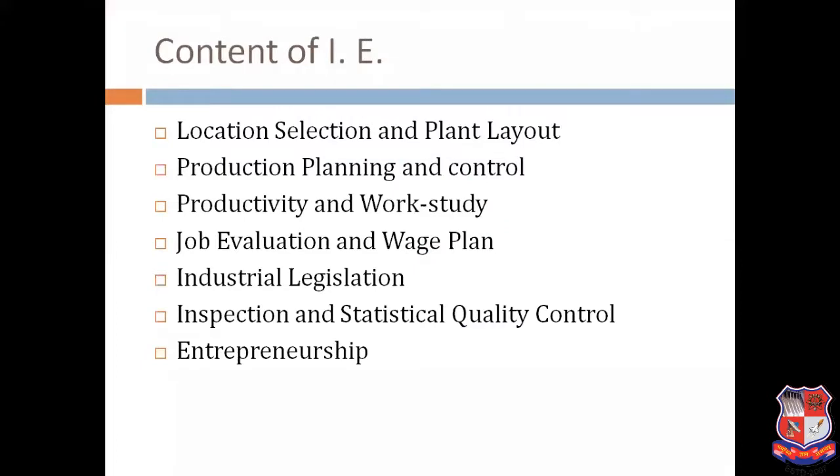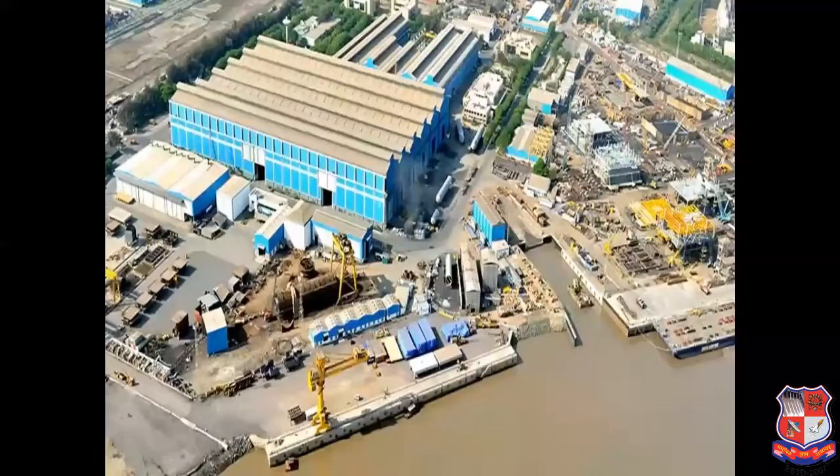First, I would like to introduce the content of Industrial Engineering. These are the basic 7 chapters. First one, location selection and plant layout. Second chapter, production planning and control. Third one, productivity and work study, job evaluation and wage plan, industrial legislation, inspection and statistical quality control, and entrepreneurship. So these are the 7 chapters as per the GTU syllabus.